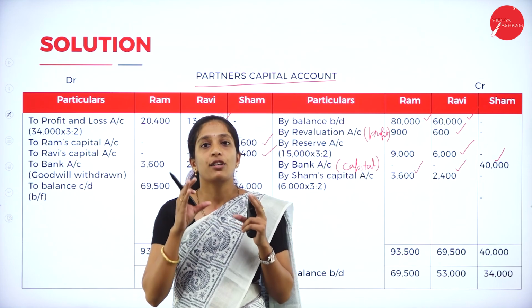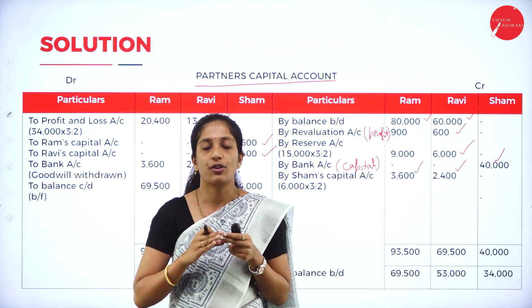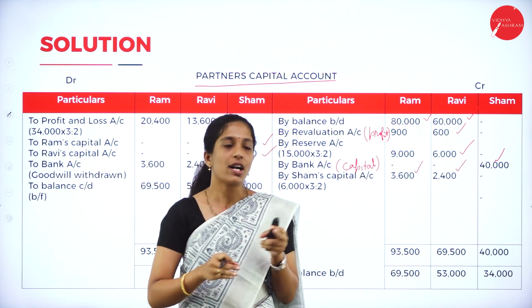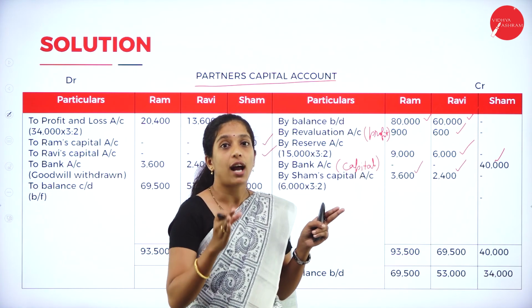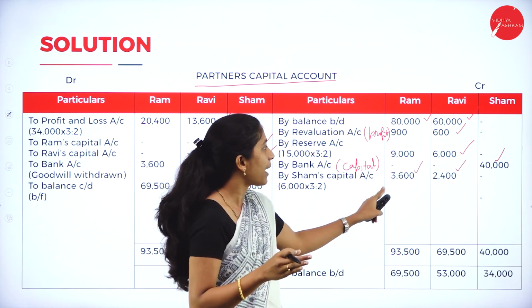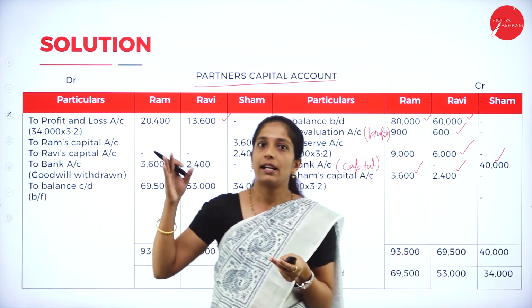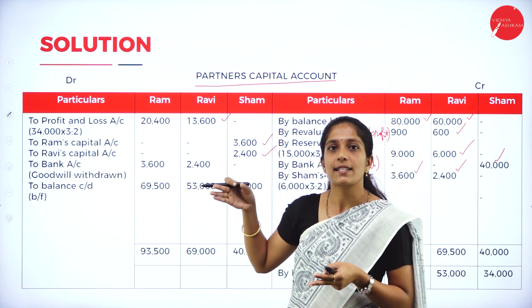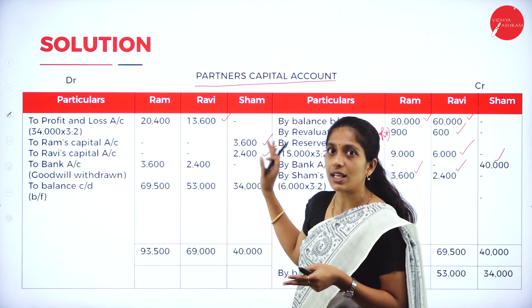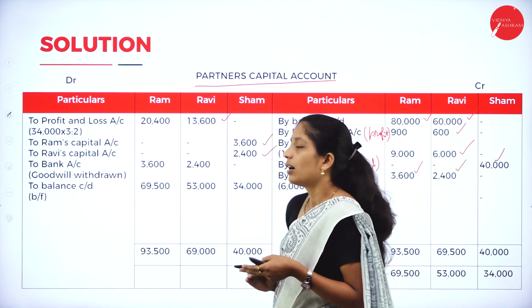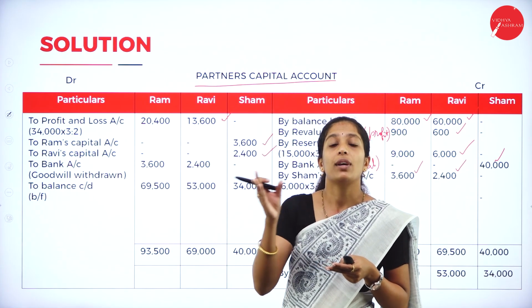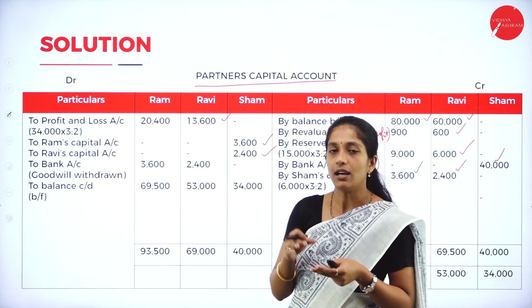This is nothing but new partner's capital account debited to old partners' capital account, and you will write the amount here. If you record the amount in Shyam's capital account, then we will record the amount in Ram and Ravi. And if you record in Ram and Ravi's capital account, you will record all the amount in Shyam's capital account column. So this is how you are going to treat goodwill when the goodwill is valued in the firm.